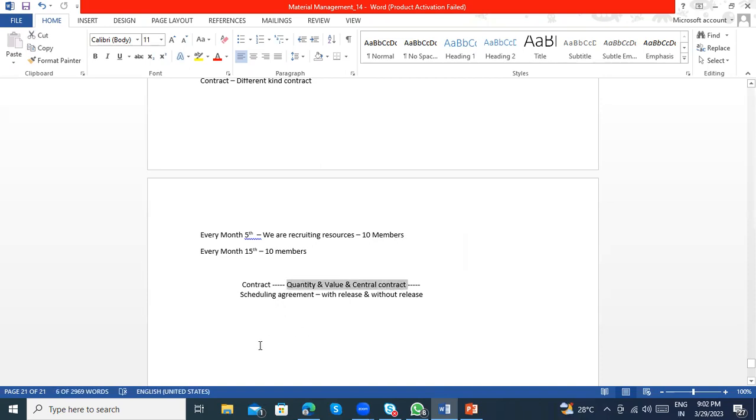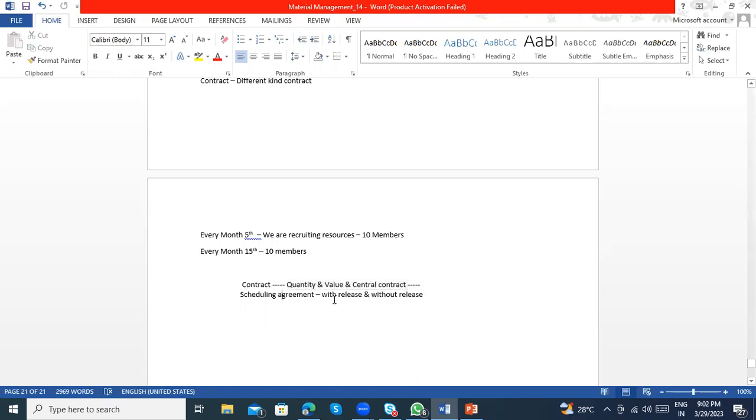Okay, clear? Quantity contract basically focuses on the quantity, value contract focuses on value, and a central contract can be quantity or value.